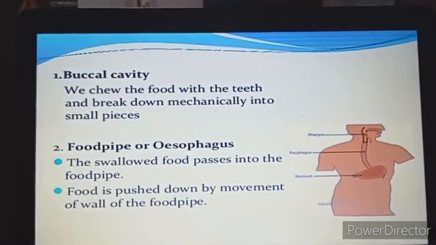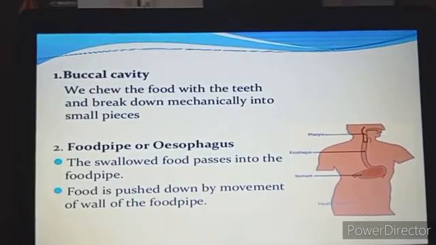Well, when we started this discussion about the digestive system, I told you that the first step of digestion begins in the buccal cavity, that is in the mouth. The first part of the digestion takes place.